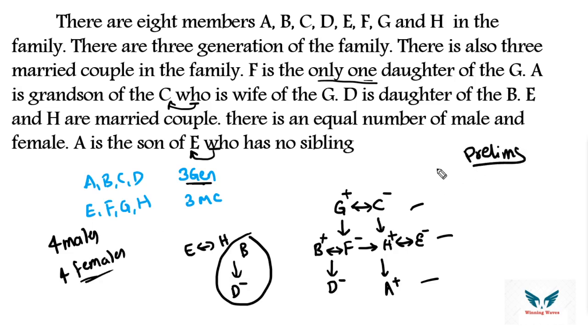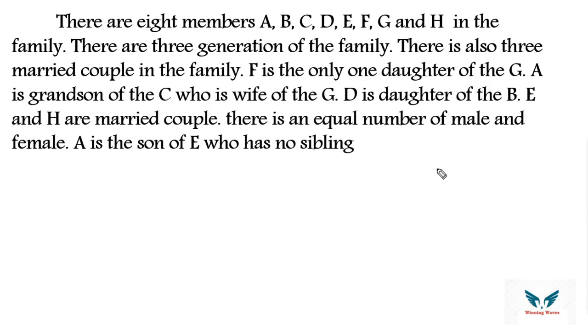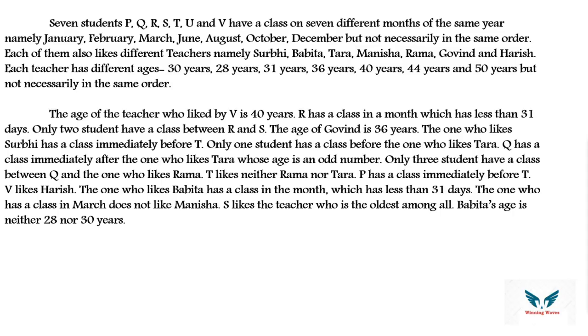Next I will take you to a mains level question, which is based on floors. Not floors, it is based on months.